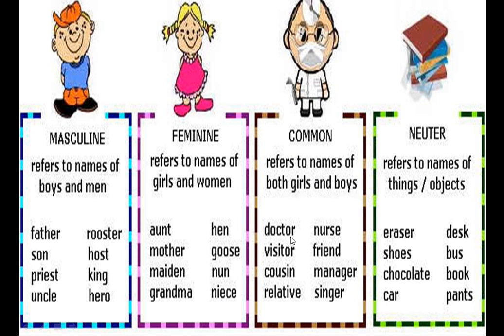These are the common nouns: doctor, doctor can be a male and a female both. Visitor, cousin, relative, nurse, friend, manager, singer. Then we have neuter, that means non-living things. Refers to names of things or objects: eraser, shoes, chocolate, car, desk, bus, book, pants.